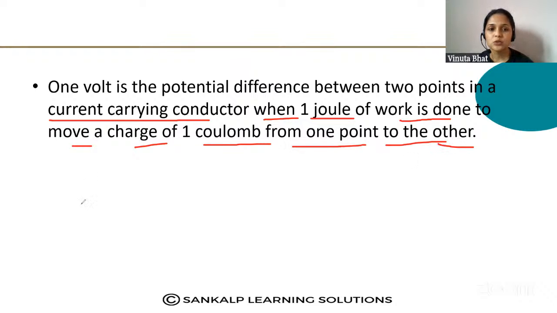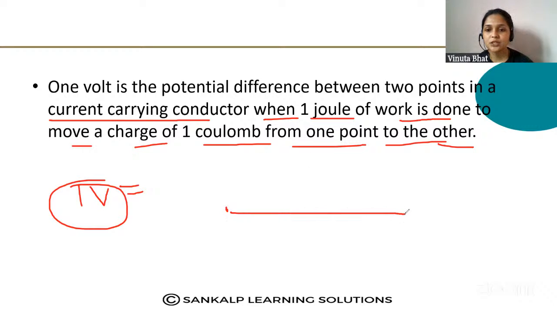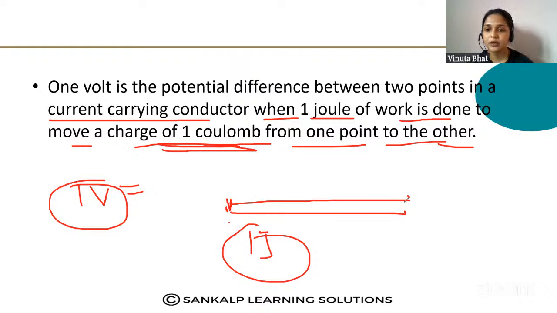Here, what is 1 volt potential difference? It is the potential difference between the 2 points in a current carrying conductor when 1 joule of work is done to move the 1 coulomb charge from one point to the other.